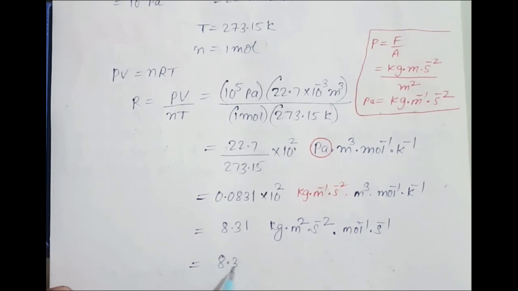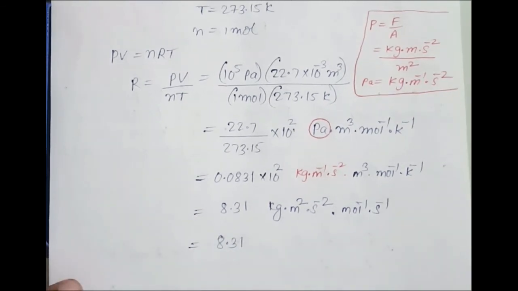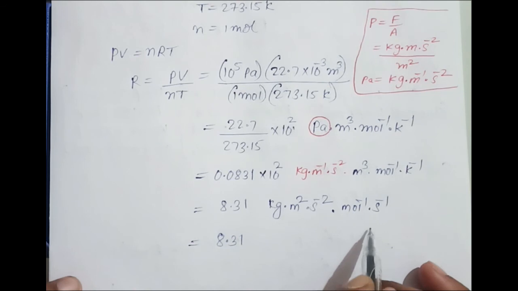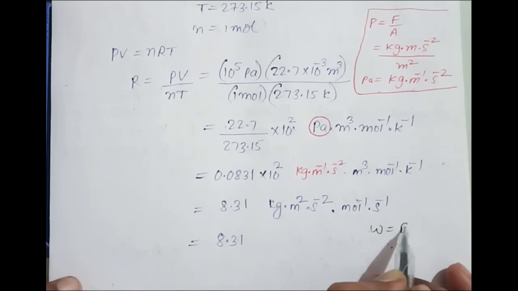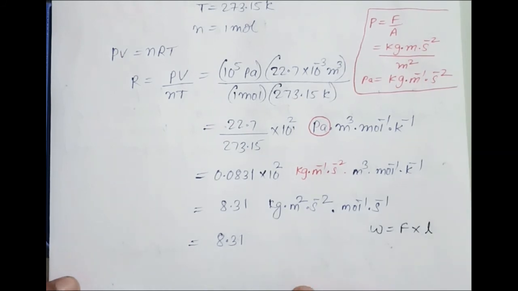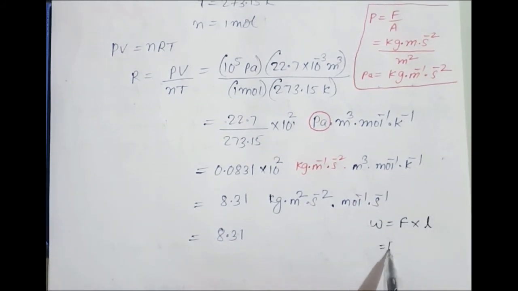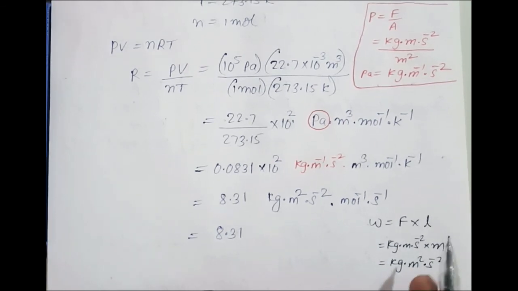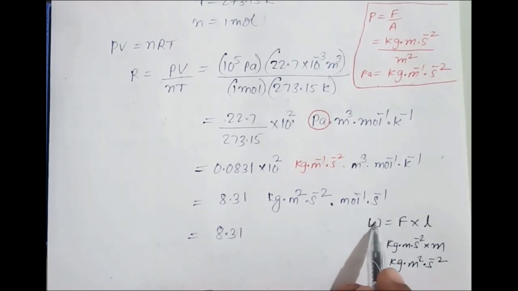Actually, we know that work is equal to force into displacement or length. Force unit is kg meter per second square, into meter, which is equal to kg meter square per second square, and the unit of work is joule.